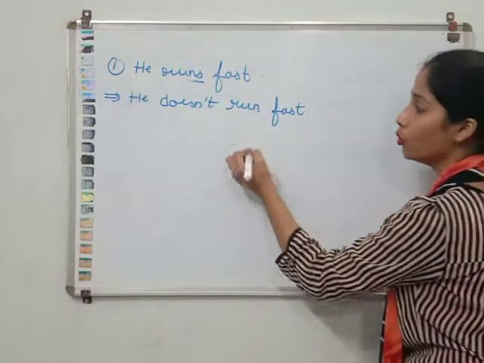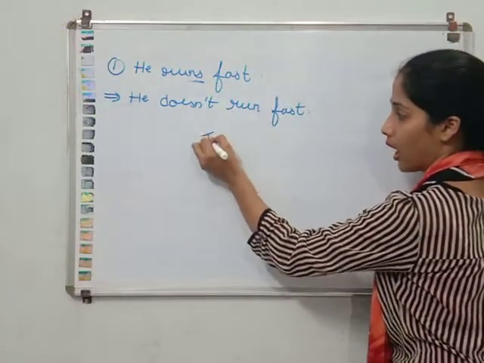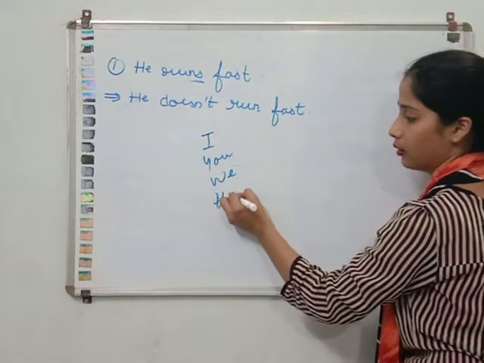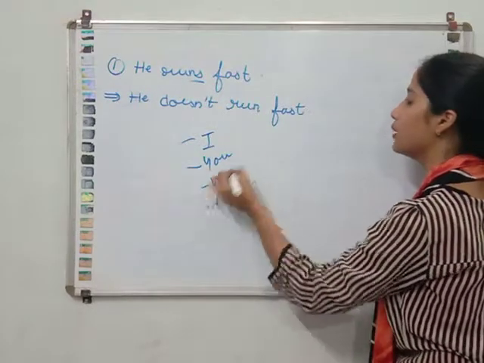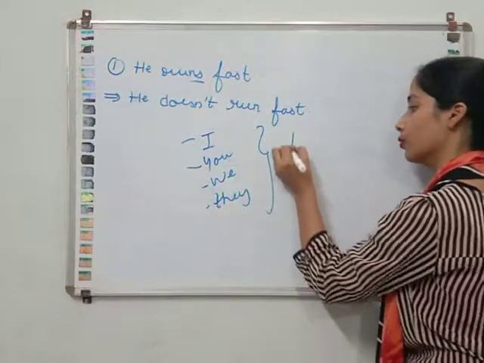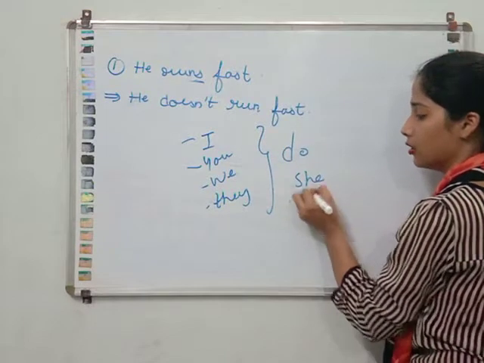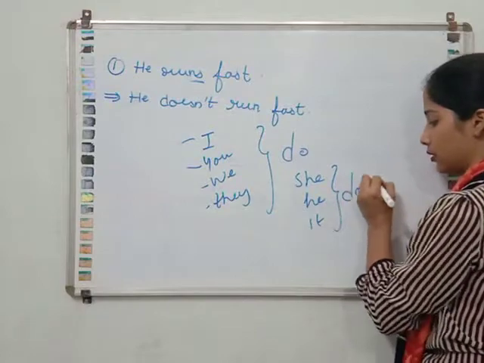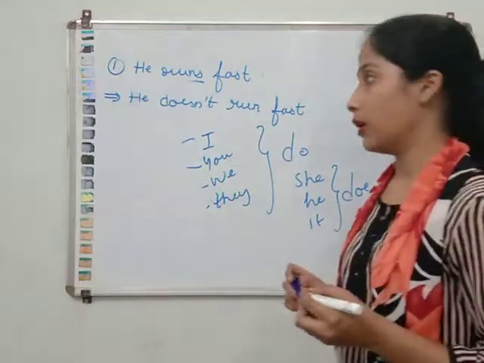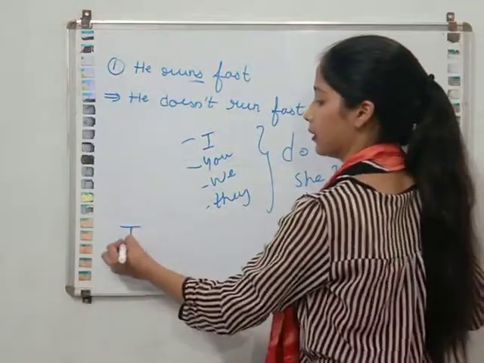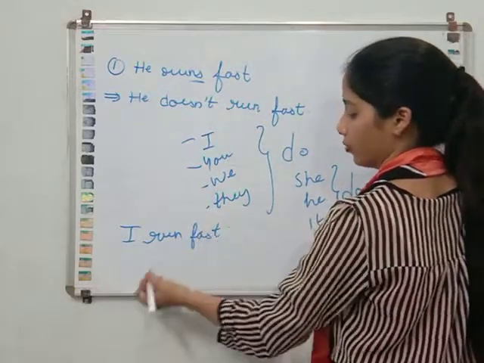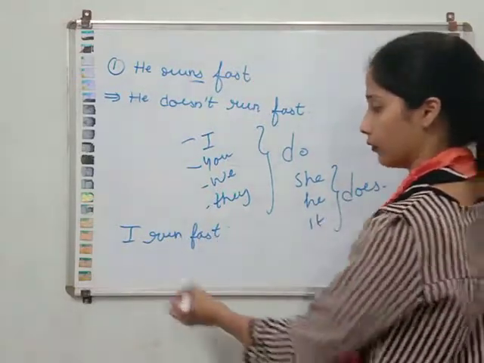I hope you know that with I, you, we, they, we use do. And with he, she and it, we use does. I hope you know that. If I write a sentence like this, I run fast, how can we make it negative?